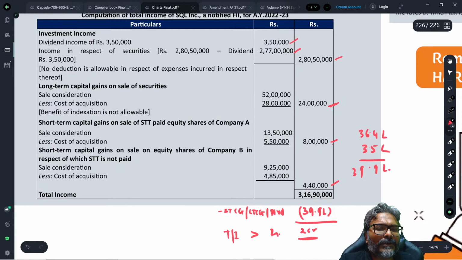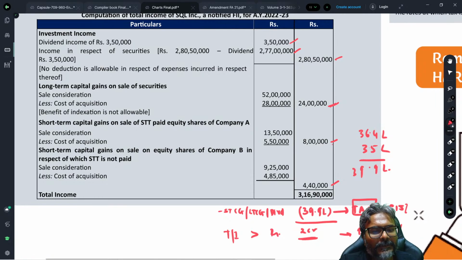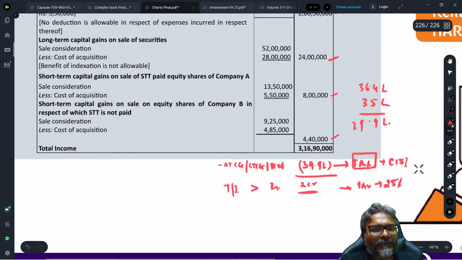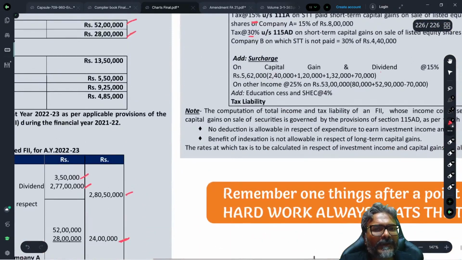And because my total income is still going beyond 2 crores, therefore what did I tell you? The surcharge on this tax amount, the tax which you have to calculate, would be at 15%. And on the balance, whatever is the tax amount, will be at 25%. So this is how it would be considered in this case. So that is what we have done.